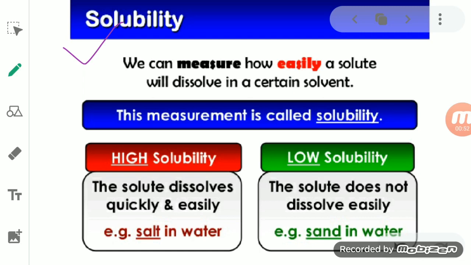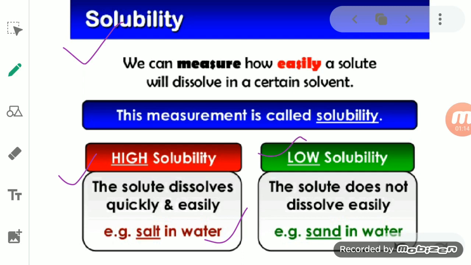So by this we can say that the solutes which get dissolved very easily and very quickly have a high solubility, like salt in water. If you add salt in water, salt will get easily dissolved in it, so its solubility is very high.